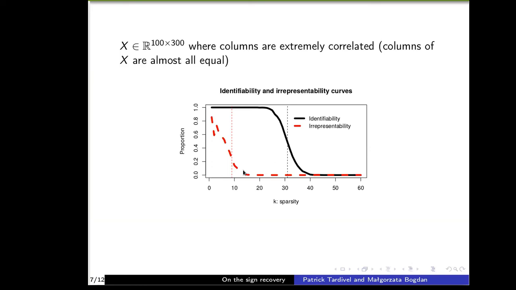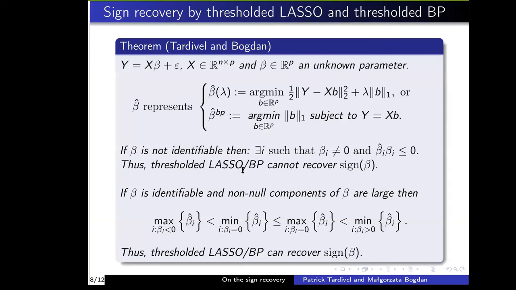And I said previously that we can recover with lasso. The irrepresentability condition is actually a necessary condition for sign recovery by lasso. And we are going to see that the identifiability condition, which is much weaker, is actually a necessary and sufficient condition for sign recovery by thresholded lasso and thresholded basis pursuit. So we have this theorem.